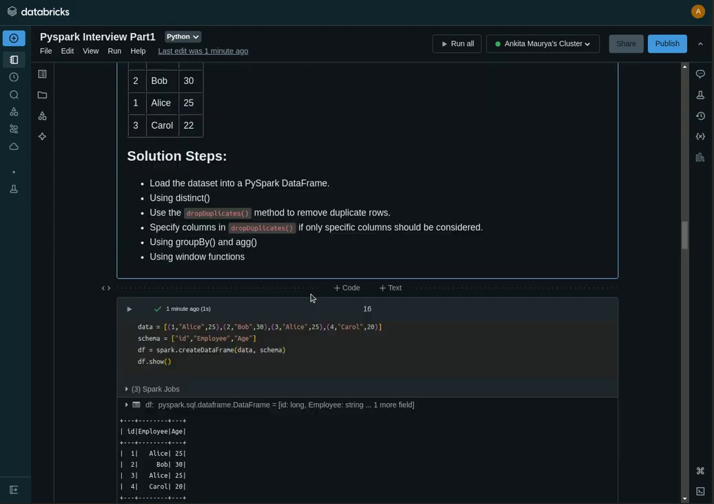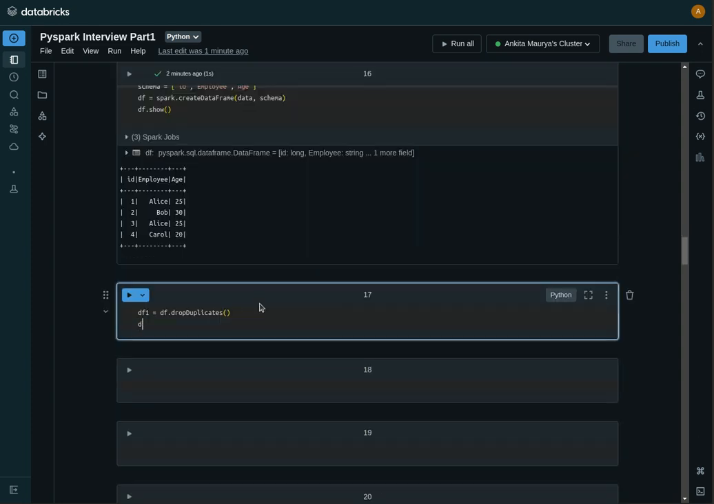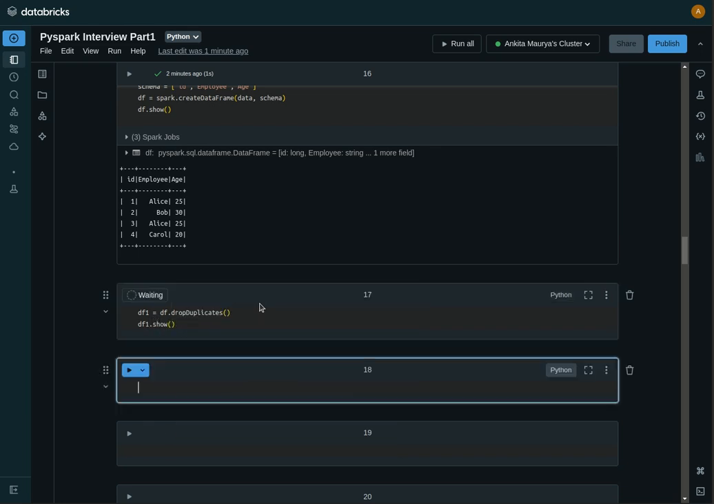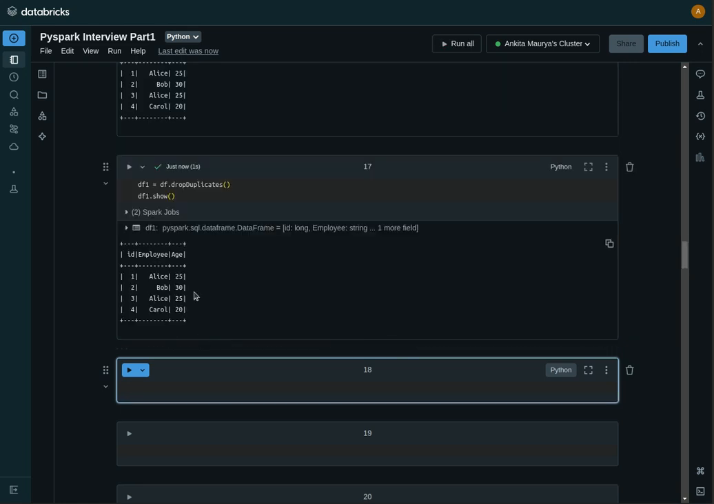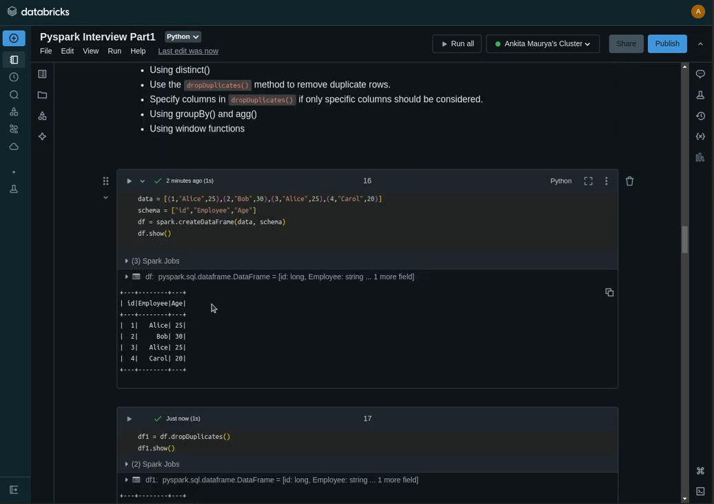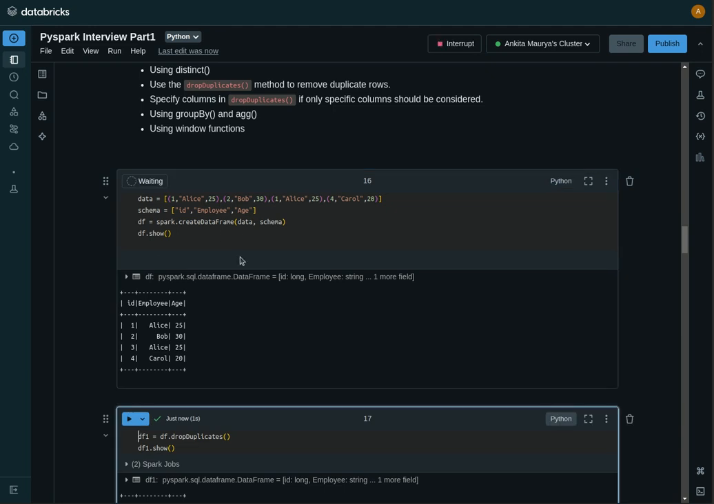So here we'll use this, and I will show df1.show. Okay, Bob 30, Alice. We don't have any duplicate in this, so let's create a duplicate here. For Alice with ID 1, run it again, and then create. So in this data frame we have a duplicate Alice for ID 1.